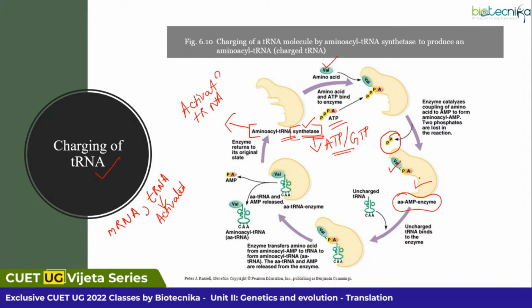Now, into this, you are going to add an uncharged tRNA. This uncharged tRNA will be approaching the enzyme. At that time, what does the aminoacyl tRNA synthetase enzyme do? It will transfer this valine onto the 3' end of the tRNA, as you can see in the last picture, and AMP is released.